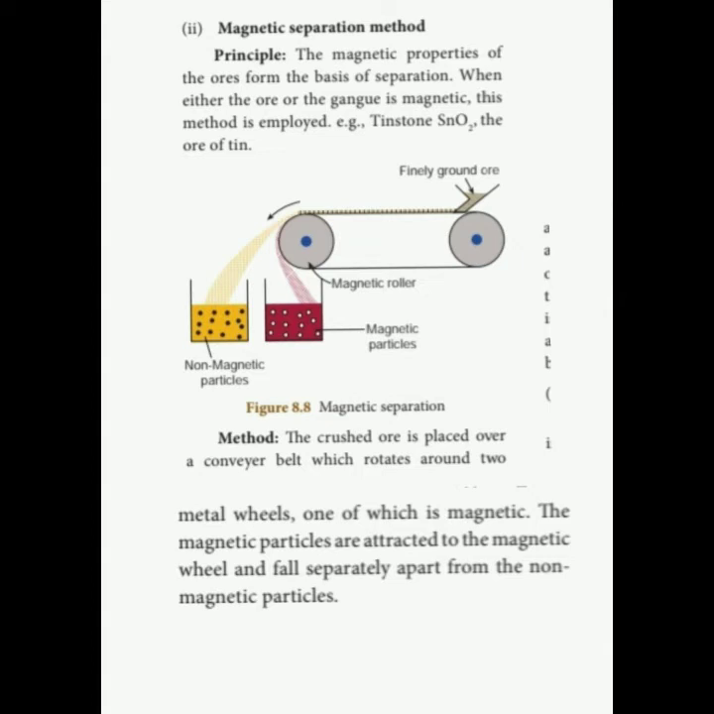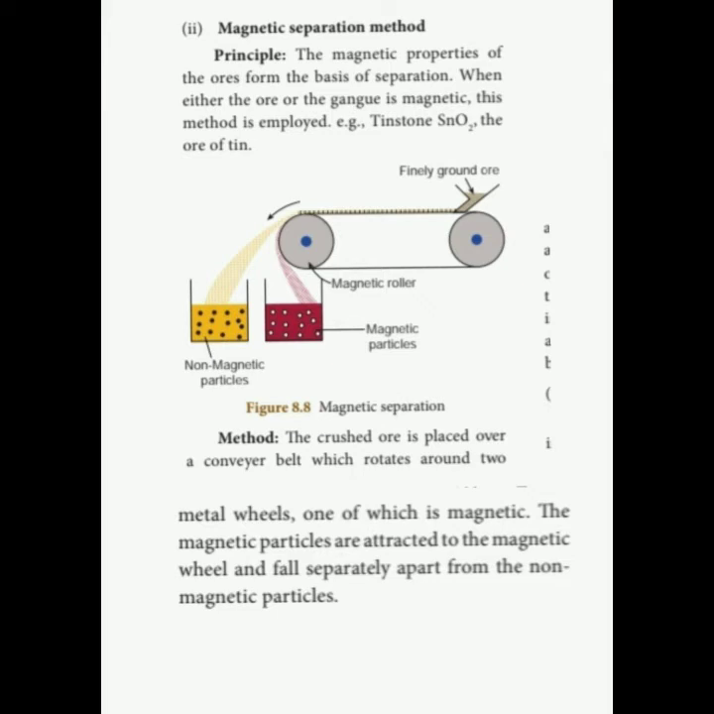That means when we take the ore particle as well as the gangue particle, two substances are present, ore and gangue. Among these two, either one will be attracted by the magnet, then only this method will be applicable. So that is given as a principle. The magnetic properties of the ore form the basis of separation. When either the ore or the gangue is magnetic, this method is employed. Example, tin stone, formula SnO2, the ore of tin.